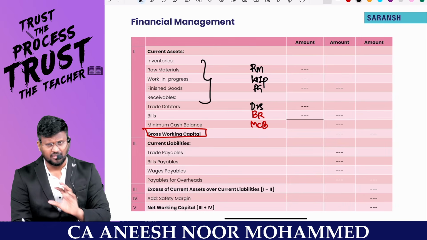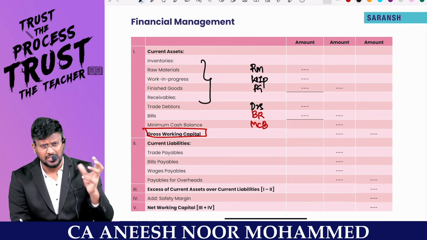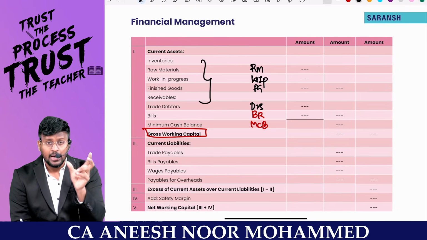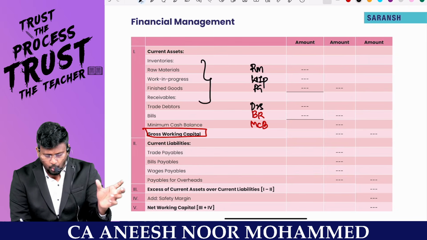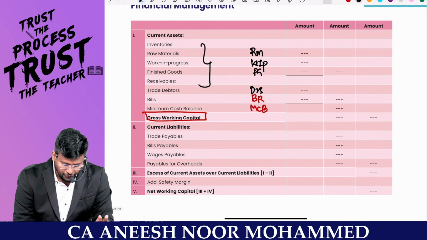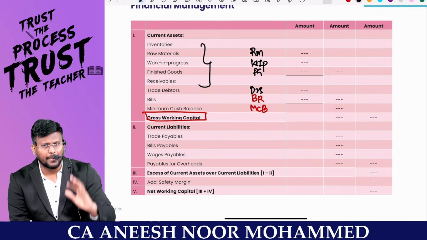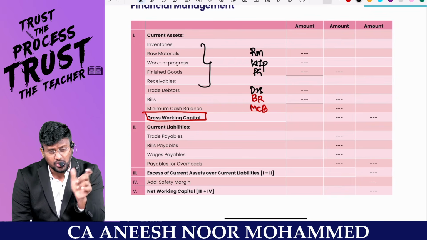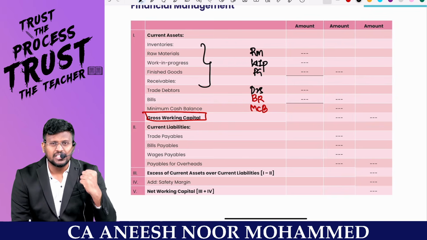Fantastic. WIP is nothing but annual production divided by 12, or 360 or 365 as the case may be, into the WIP cost per unit, into the period for which you want to hold the WIP units. It's fantastic to the core. Finished goods is nothing but annual production divided by 12 or 365 or 360, into the finished goods cost per unit, into the finished goods holding period.